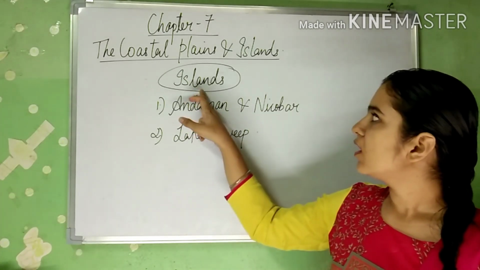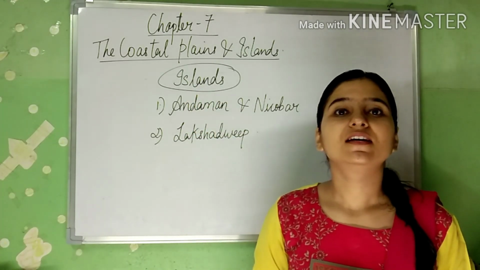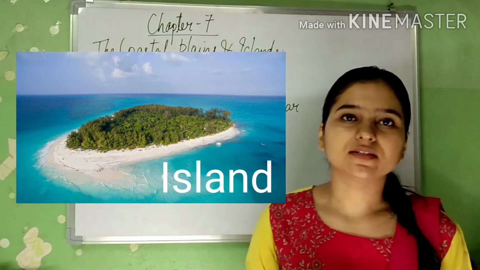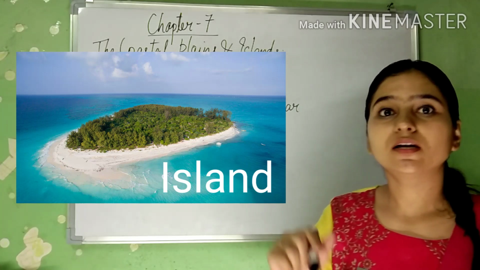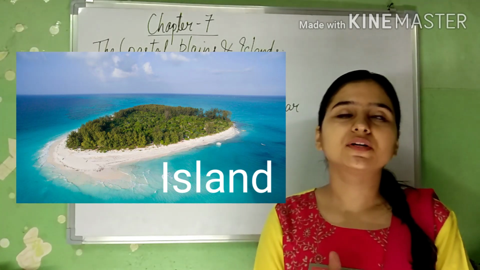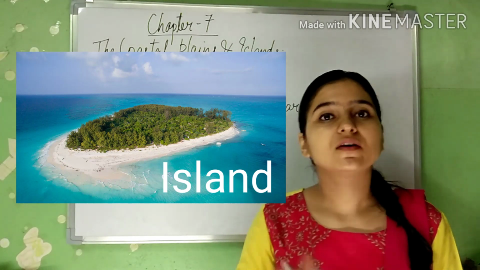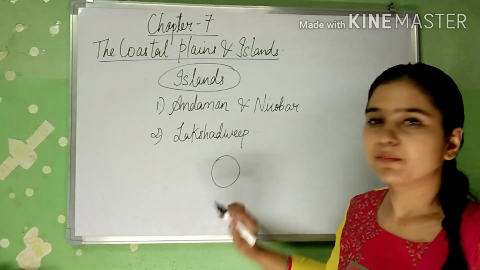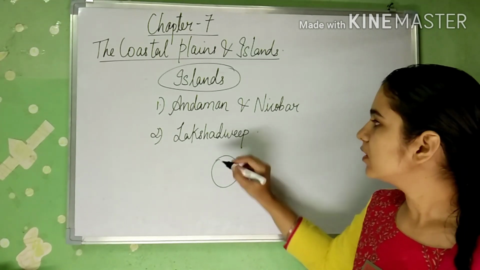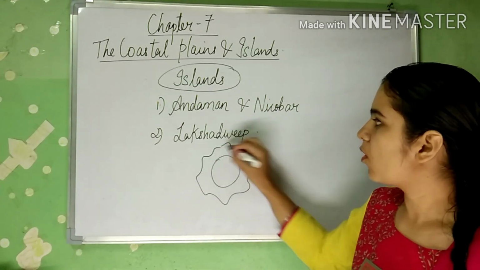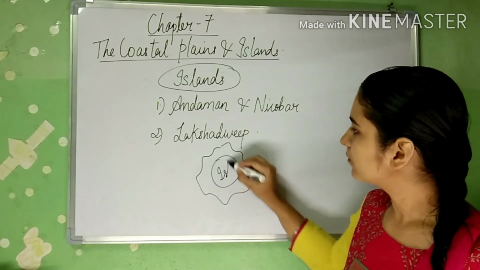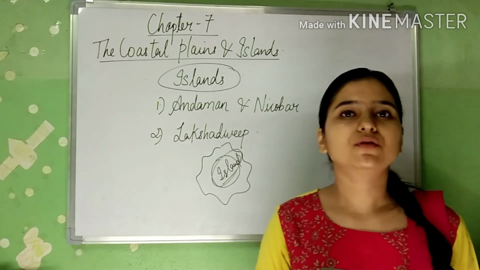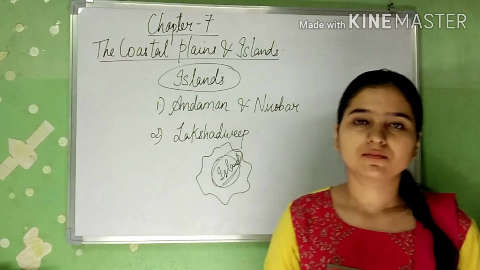What are islands? Islands are land masses which are covered by water from all sides. You might have seen in pictures that in the ocean you can see various land masses covered by water from all sides. For example, this is an island and there will be water all around the island. That means the island is covered by water from all sides.